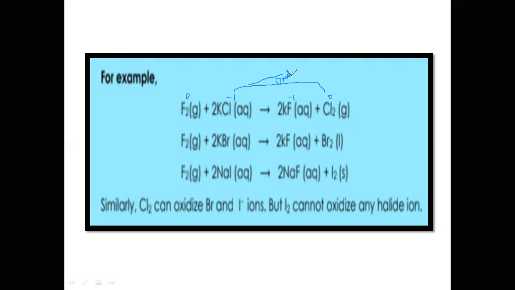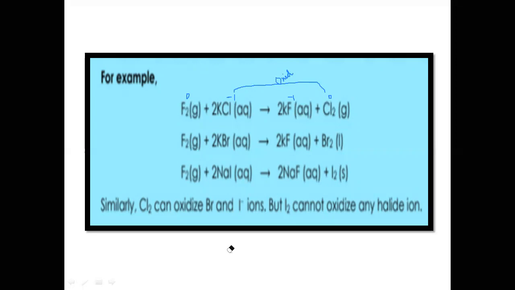But the chlorine is oxidized because from -1 it is converted into the zero oxidation state. So zero is bigger than -1. So fluorine itself is reduced and hence will act as an oxidizing agent, and chlorine is oxidized in this case and can act as a reducing agent.